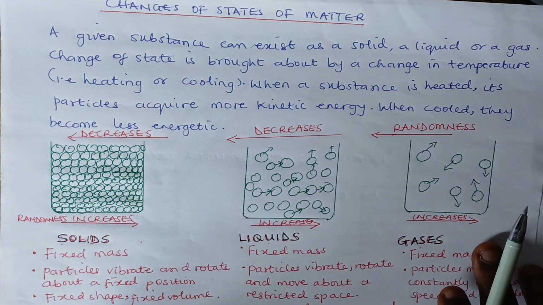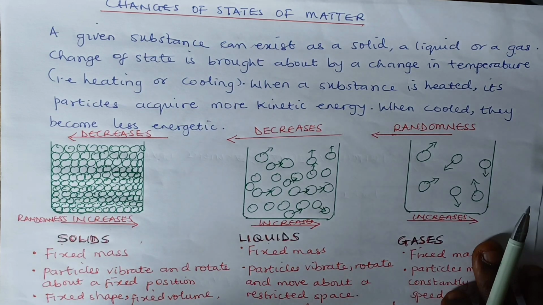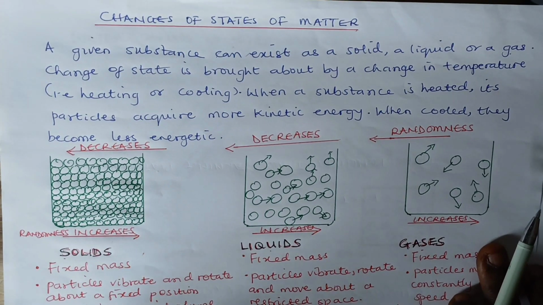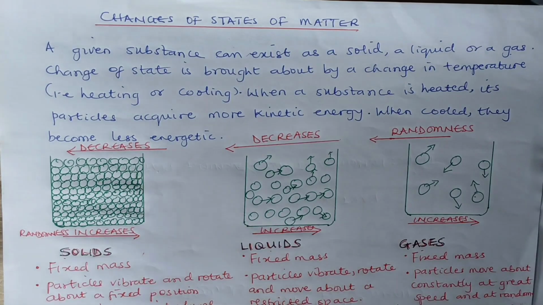And what's the impact of increasing the randomness or disorderliness of a system? When particles of a substance, whether solid, liquid, or gas, are in a state of disorderliness, collision occurs easily, and then reactions take place. I'm going to refer you to collision theory, that there must be effective collisions before reactant particles can form a product. So when particles are in a state of disorderliness, they tend to collide with themselves, causing more collisions and then forming new substances.